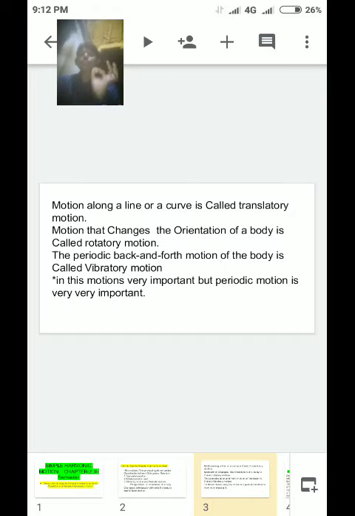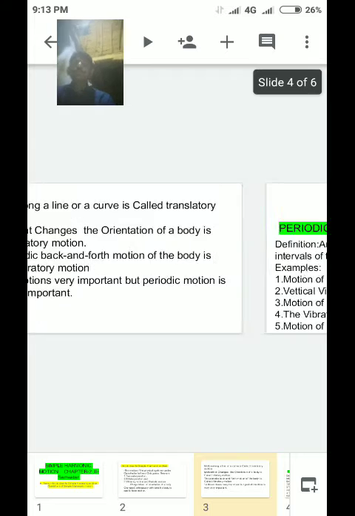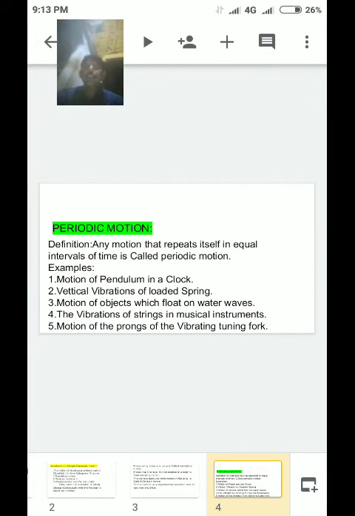All motions are important, but periodic motion is very important. So, friends, I am discussing periodic motion.